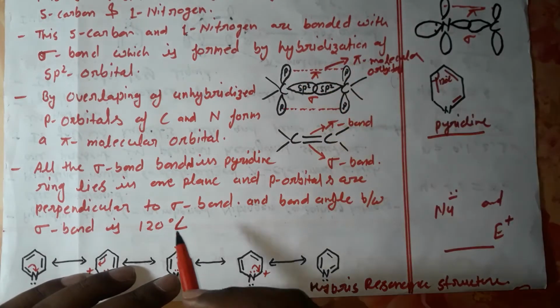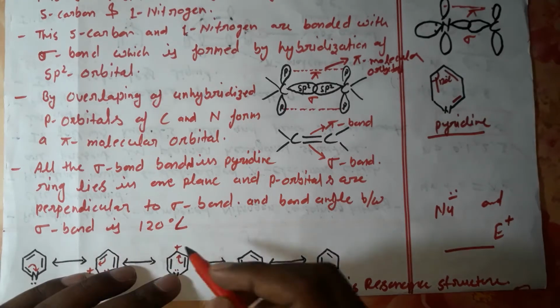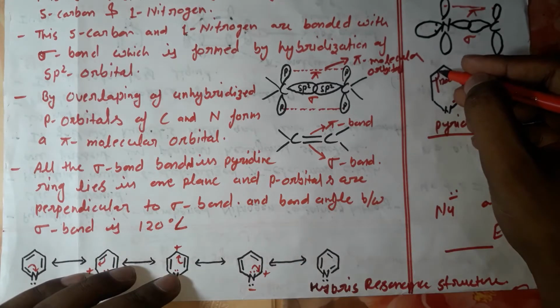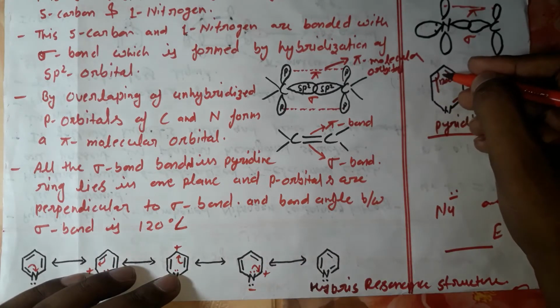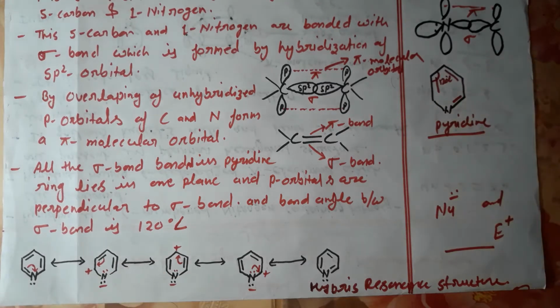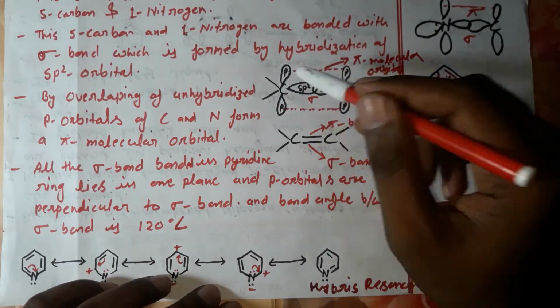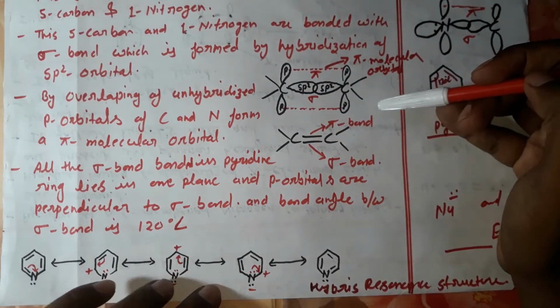The bond angle between the sigma bonds is 120 degrees. So this is all about the arrangement of atoms and overlapping of p orbitals and sp2 orbitals.